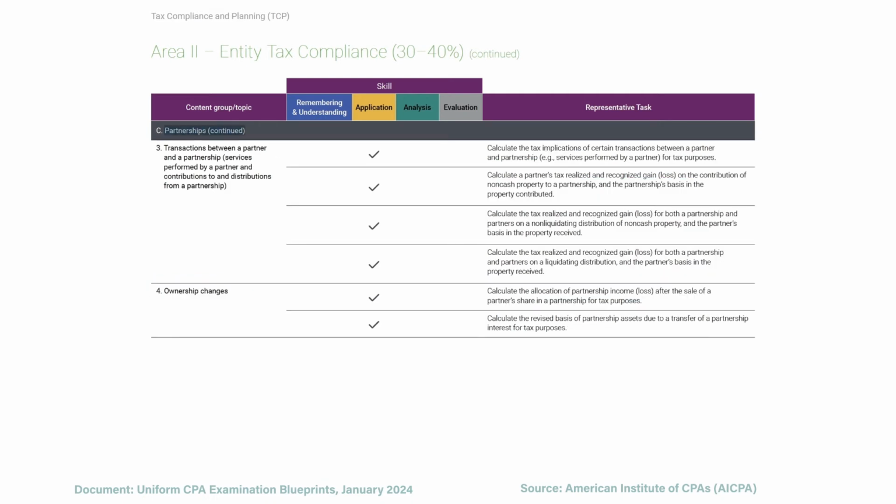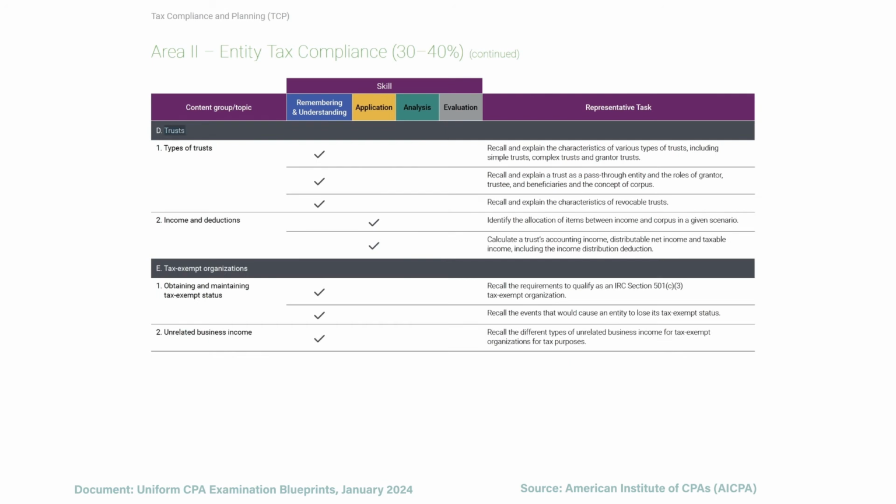Then we continue with partnerships. We need to see the implications of certain transactions between the partner and the partnership, like when services are performed. Then we need to see the impact of the contribution of non-cash property. We need to look at non-liquidating distributions of non-cash property and liquidating distributions. From there, we need to see how we calculate the income whenever there's a change in ownership.